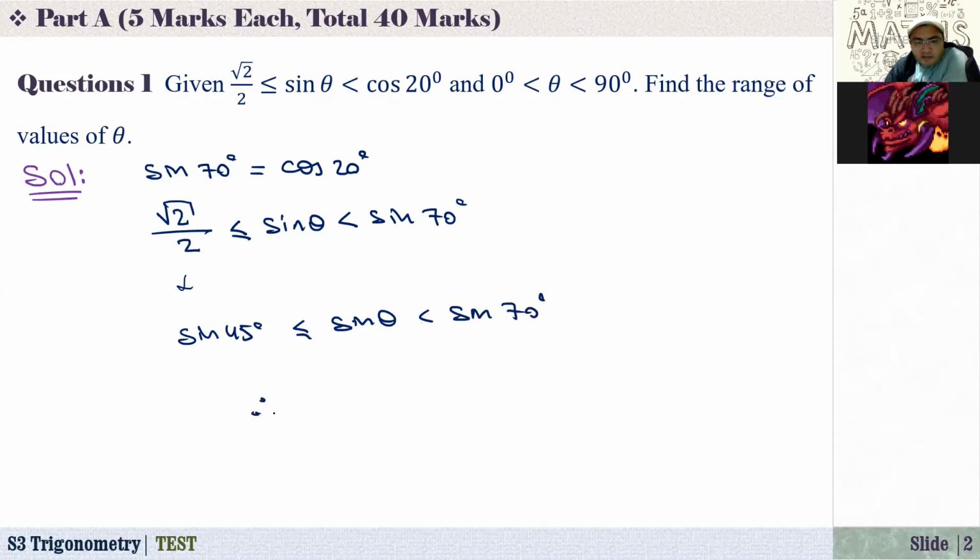So from here, the range of possible values of theta will be 45 less than or equal to theta less than 70. If you pick any angle between 45 and 70, it satisfies the given condition in the problem.